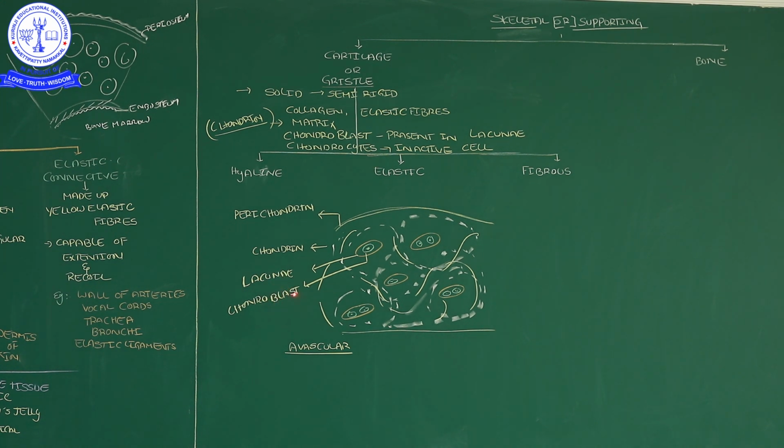Then, a very important thing: this cartilage is avascular. What is the meaning of avascular? Blood vessels are not present. There is no vessel supply in the cartilage. So with the lack of blood vessel supply, how do these cells get nutrients? Blood supply is there up to the perichondrium.